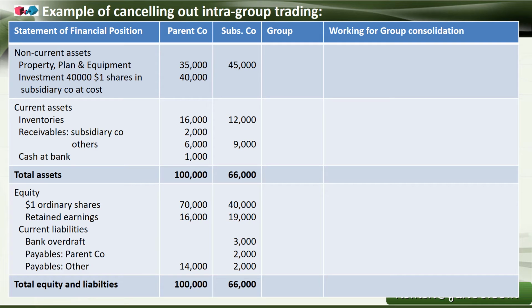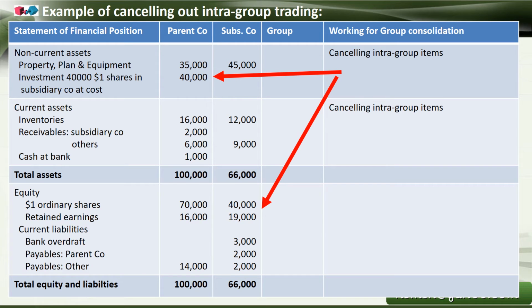Now we are supposed to consolidate. See, cancelling intra-group items. What we do is take the investment of 40,000 shares at $1 each in subsidiary company at cost, and when we go and see the subsidiary company's balance sheet, the equity of ordinary shares is 40,000. So these both are cancelling out as an intra-group transaction. And then we take the receivable side, the subsidiary company is 2,000, and in payables, the parent company is 2,000 on the subsidiary balance sheet. So this will be cancelled out.